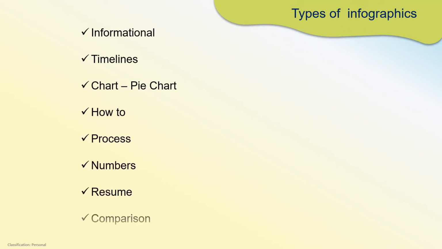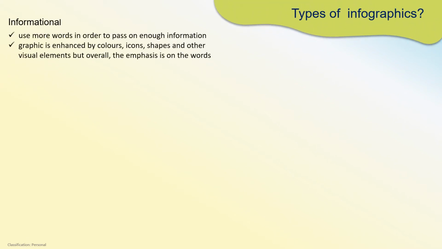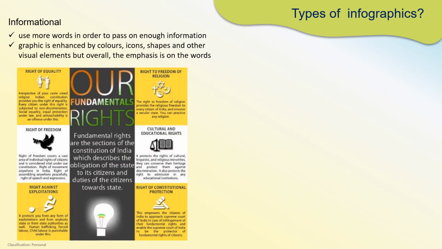There are several types of infographics. Some of them are informational, timeline, chart or pie chart as a subcategory, how-to, process, numbers, resume, and comparison. Let's see them in detail in further slides. Let's see the categories in detail. First is the informational infographic. In general, this type of infographic contains a lot of text or words and there is more emphasis on content. This is one example wherein our fundamental rights are explained.